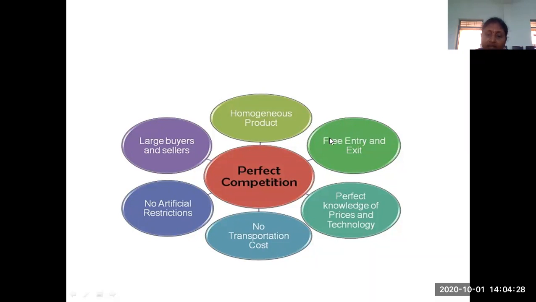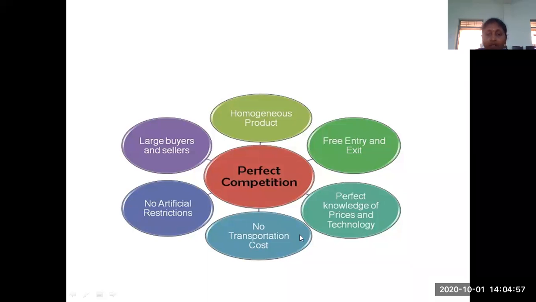Free entry and exit: any person can enter into that perfect competition, and can exit from that market. There is no transportation cost, as all the products are available from nearby markets only, so there may be zero or very little transportation cost. There are no restrictions. We don't need legal permissions from the government or anything else. There are no artificial restrictions at all.